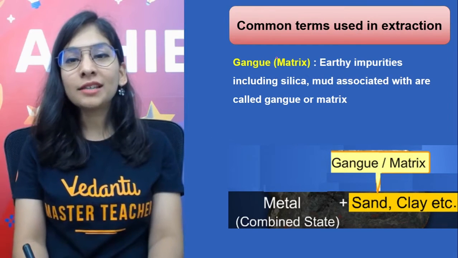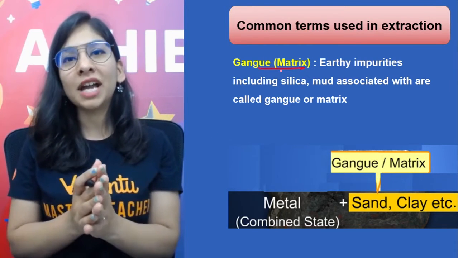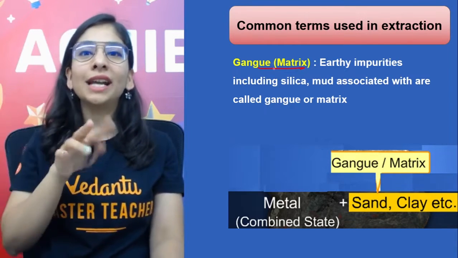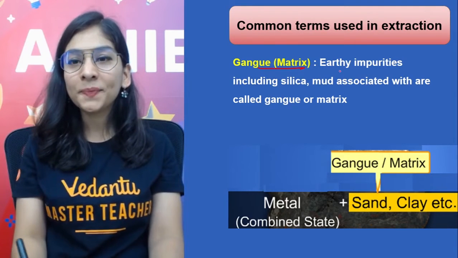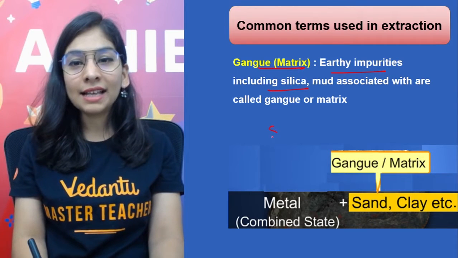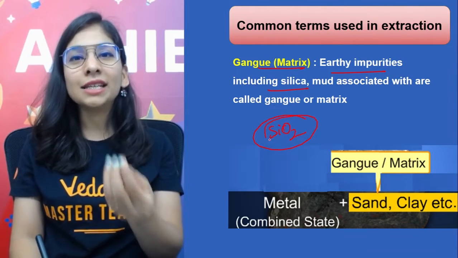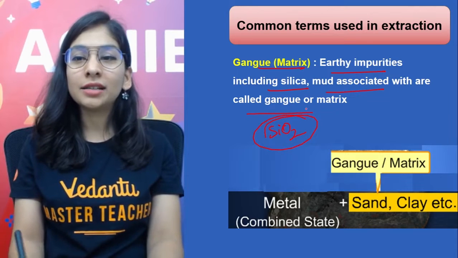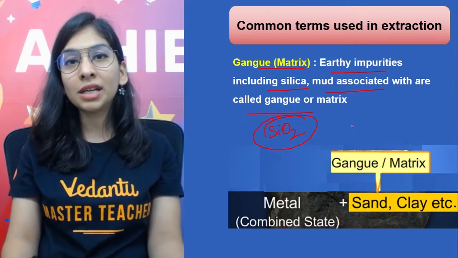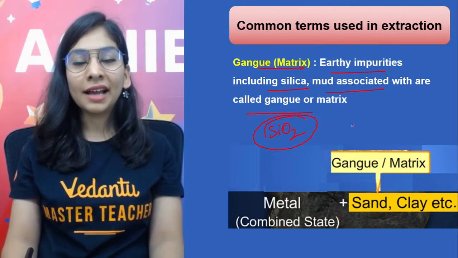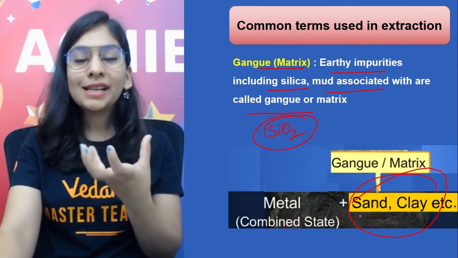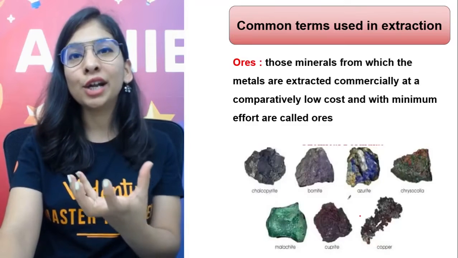So what's this term? We are going to talk about all the general terms that we use in extraction, and we should know them. One is gangue, which is also called matrix. Don't get confused between these two terms. Gangue or matrix are nothing but earthy impurities, like silica, SiO2, the main content of sand, mud, and sometimes limestone also. These particles act as impurity with my ore, so they are called gangue and matrix, and we need to get rid of them. If we get rid of those impurities, we'll get a concentrated ore with high content of metal.